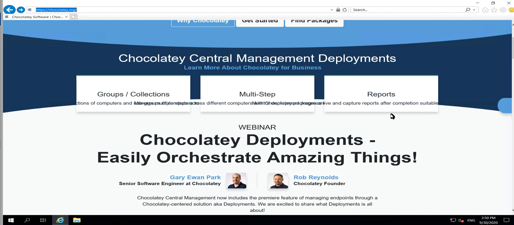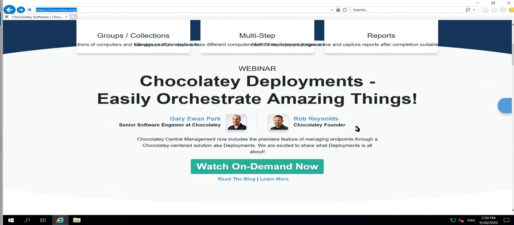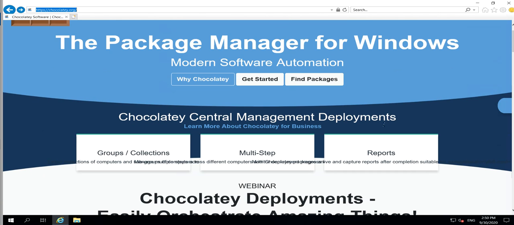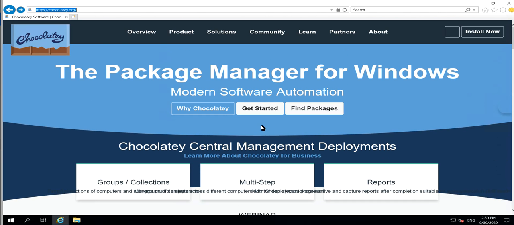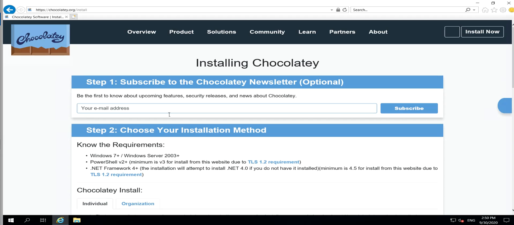If you want more information, you can scroll down. He is the founder of Chocolatey and he is the senior software engineer of Chocolatey. As of now, I was interested in installation, so I'm just clicking on this Get Started button. It will redirect to the installation of Chocolatey. Step 1 is optional, guys. If you want, you can do that, but in this video, I'm interested only in installation.